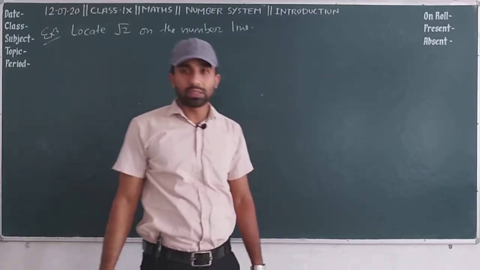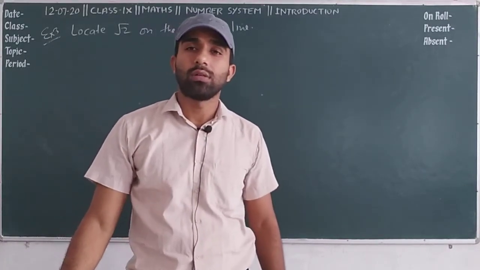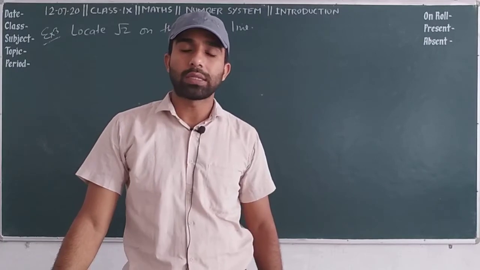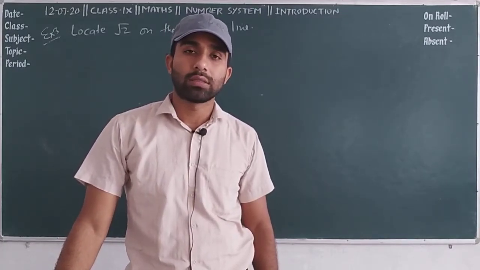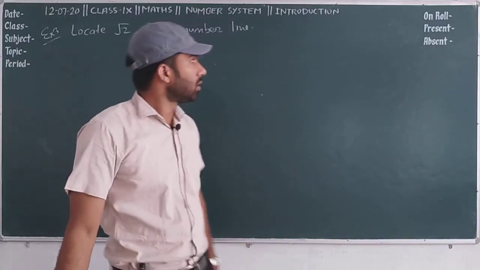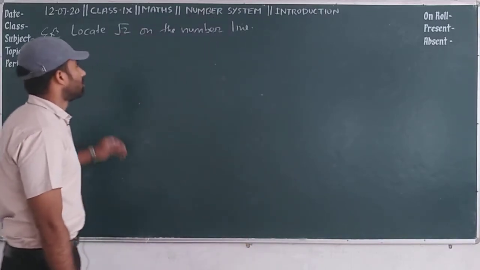First of all, as you know, the Pythagoras theorem says something about surd values.